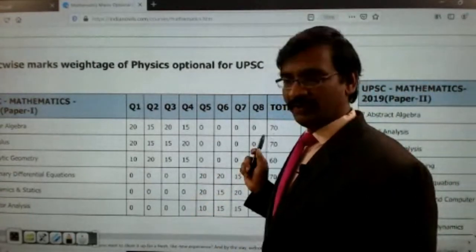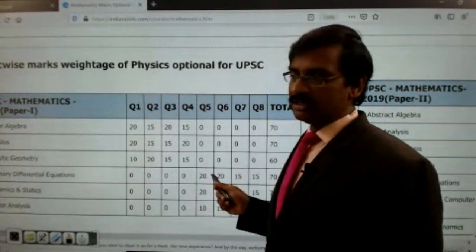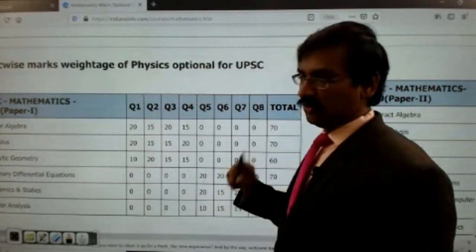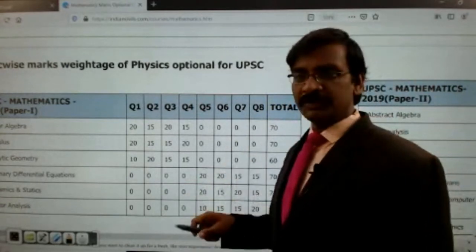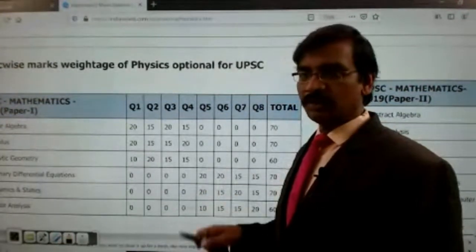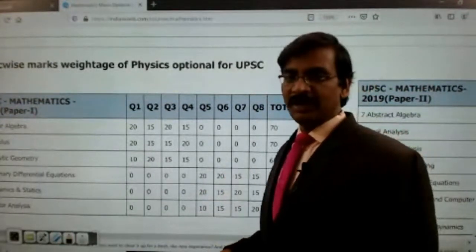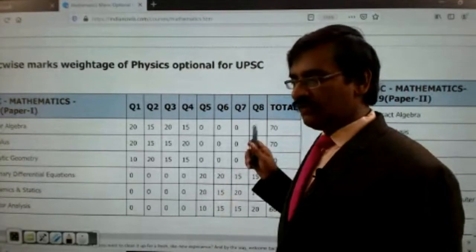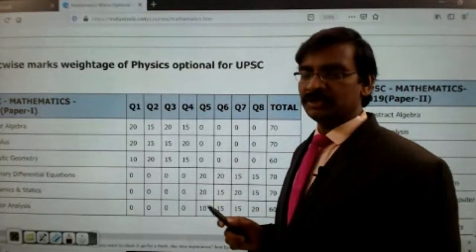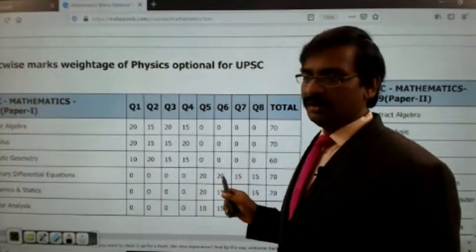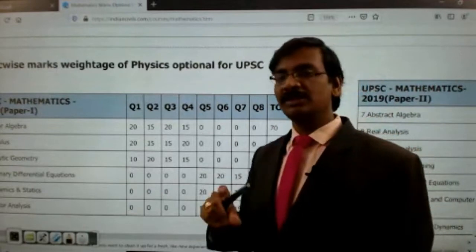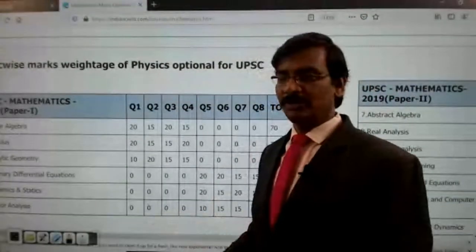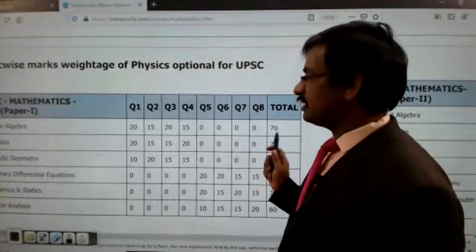So that's why you have to give higher priority, not only from this topic point of view, even from the other topics point of view also. Ordinary differential equations, partial differential equations, complex analysis, mechanics and fluid dynamics, statics and dynamics. So every topic plays a crucial role. So that's why you give very, very high priority. Spending more time in calculus will give you a better result. So you have to keep that in mind. Got it? So this is about the weightage.